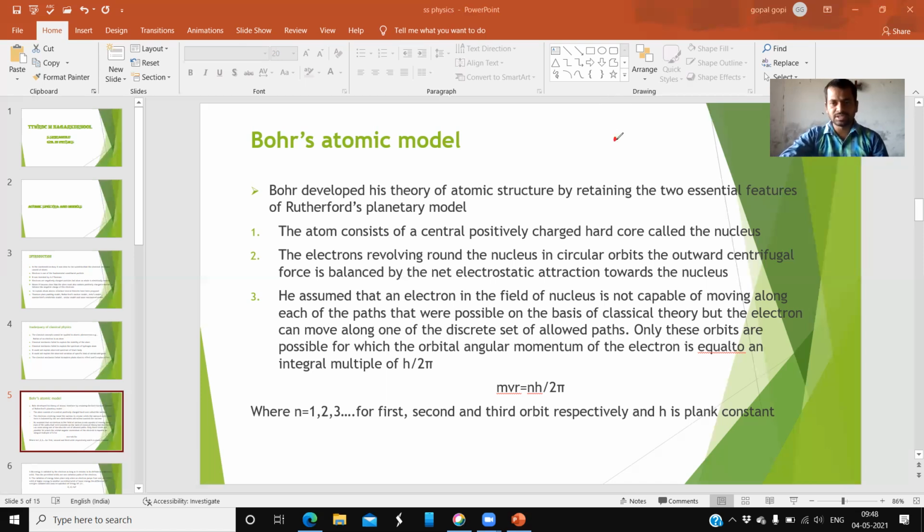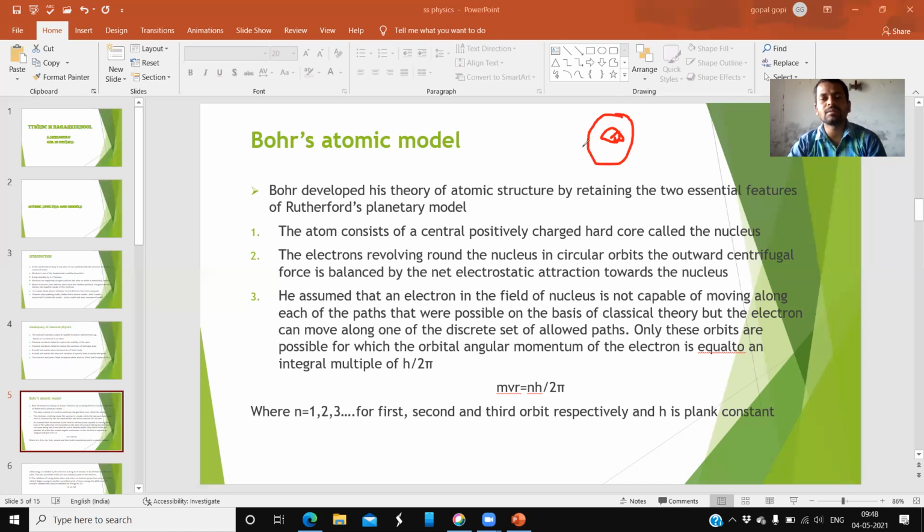See here, it is a nucleus. Around the nucleus many paths are present. Path means orbit, we call. But electrons cannot move in all orbits, only in selected orbits. Those particular orbits are called discrete orbits.